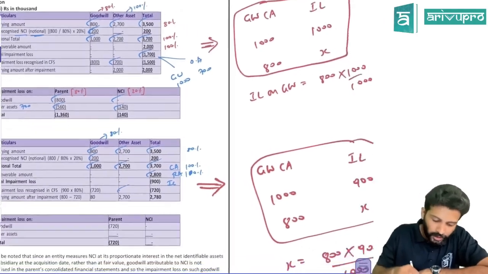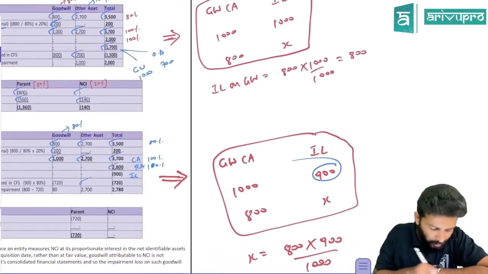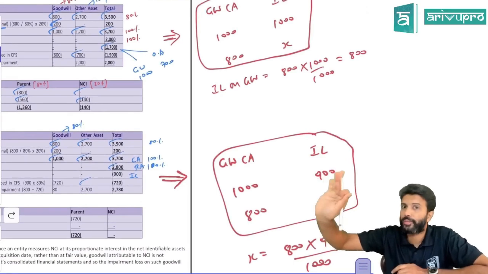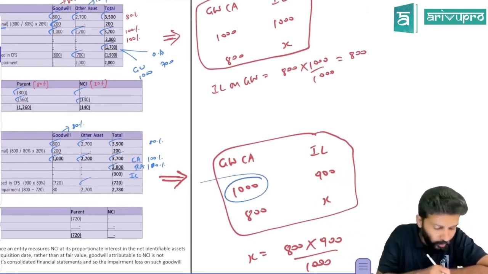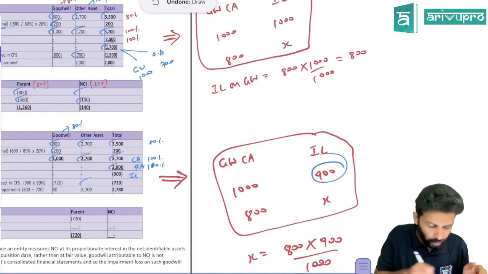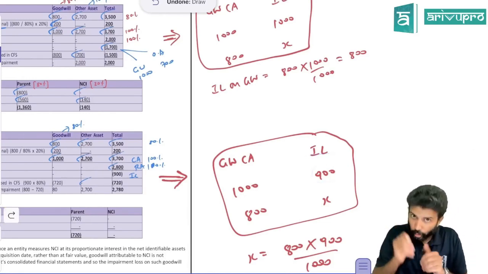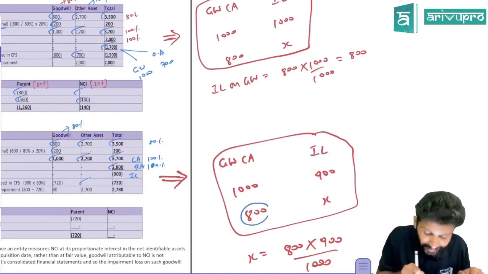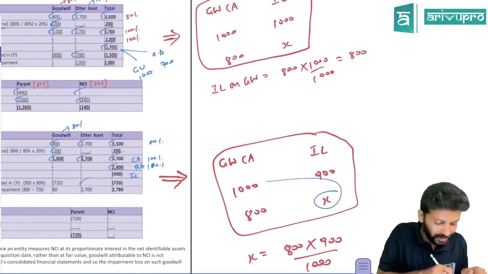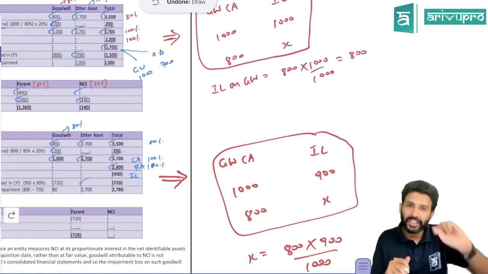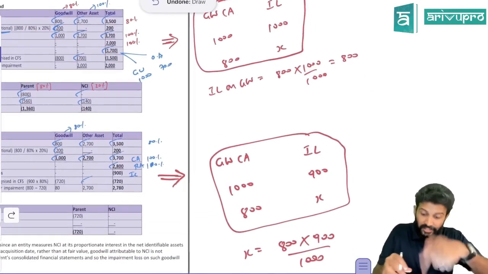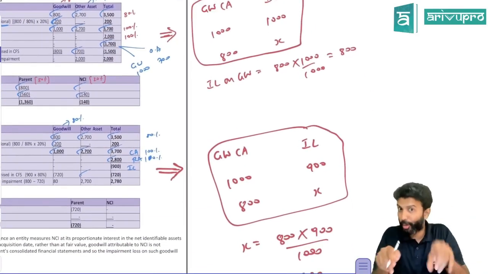Same step. Sir, you can recognize full impairment loss. How much is the full impairment loss on goodwill? 900. You can recognize full impairment loss of 900 provided you have recorded a full goodwill of 1,000. If you have shown full goodwill of 1,000, you can record full impairment loss of 900. But have you recorded full goodwill? No, you've only recorded 800. If you only recorded 800 worth carrying amount of goodwill, how much impairment loss can you recognize? That will need proration. In the previous case, even if you don't prorate, you can still solve. In the second case, proration, this particular box is very important.